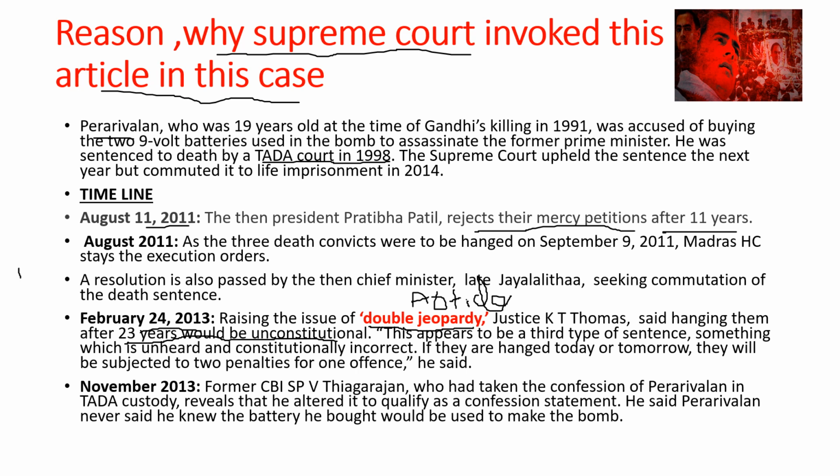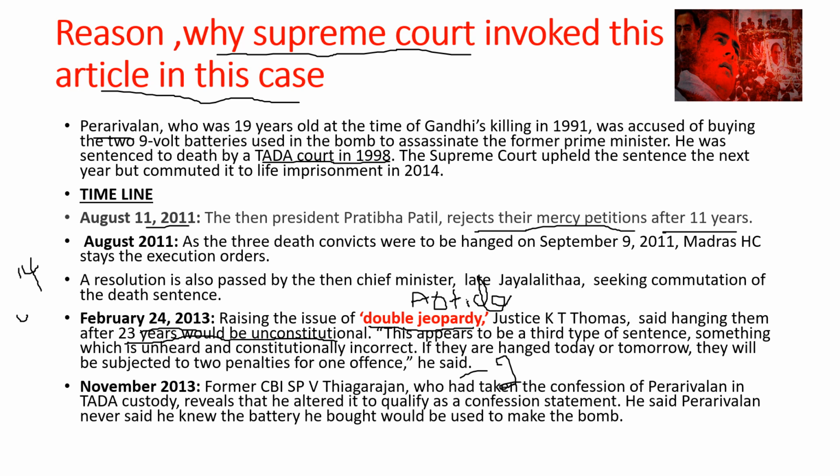Basically 14 years is the minimum for a life sentence, then it is 20 years, 25 years, and even a person can be sentenced for the whole life. Here these people have served 23 years. It means they have almost served one life sentence, and again you are giving them a death sentence. So the people are being punished twice. That is the reason a person cannot be punished twice for one crime committed, and that is why double jeopardy came into limelight.